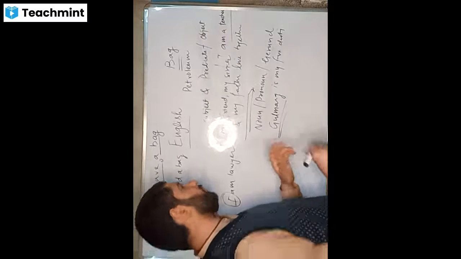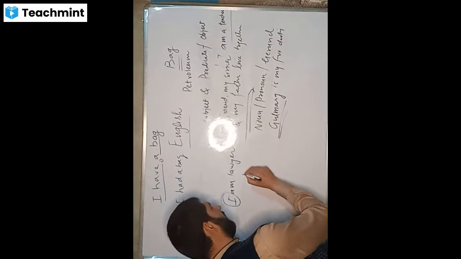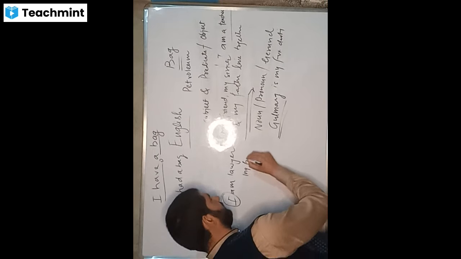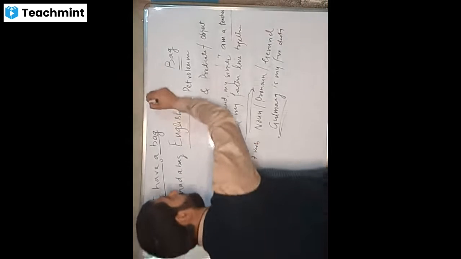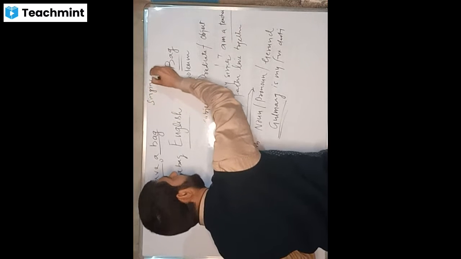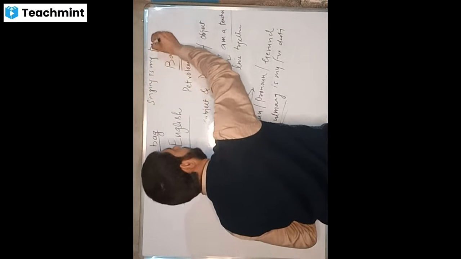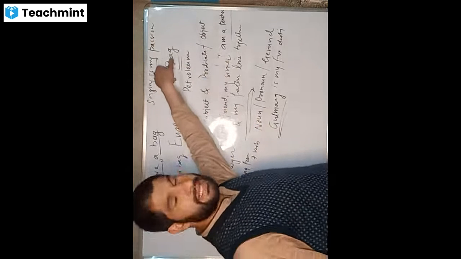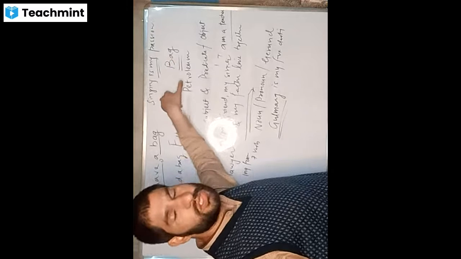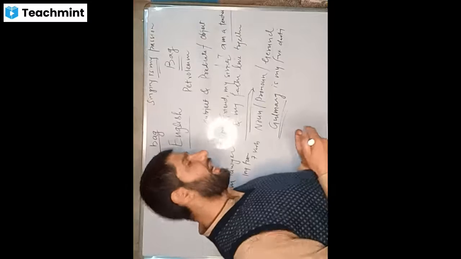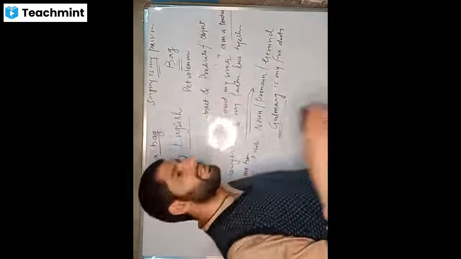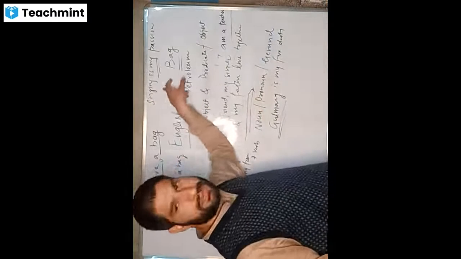A gerund is the ing form of the verb. For example, I will say, singing is my passion. What is the verb here? Is. What comes before it is singing. So singing is the subject, but it is neither a noun nor a pronoun. It is a gerund. And what is a gerund? A gerund is when we use a verb as a noun.